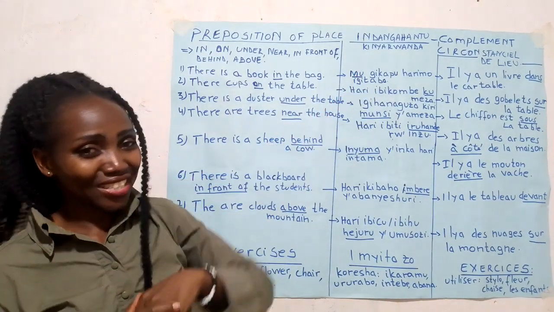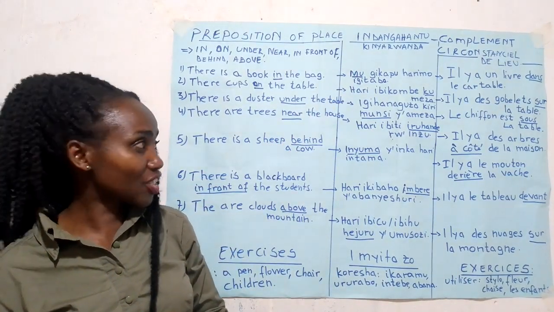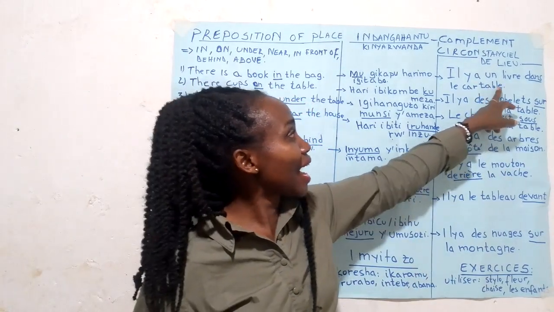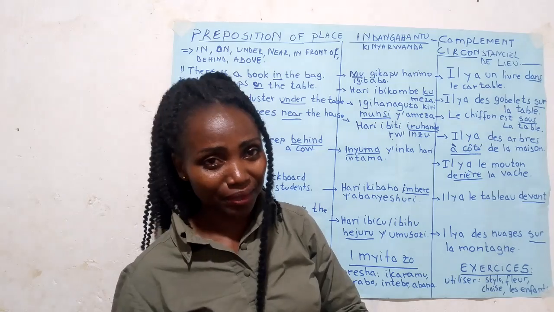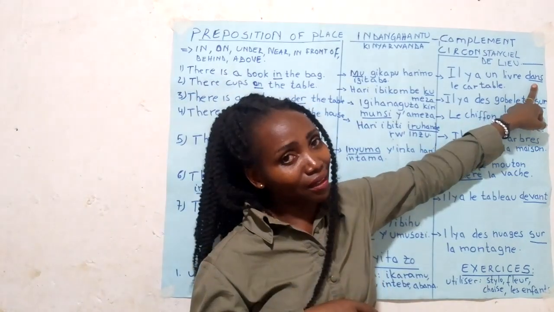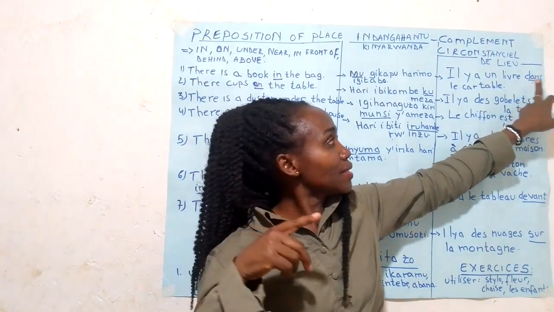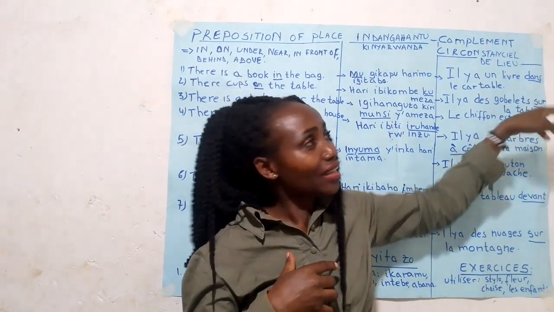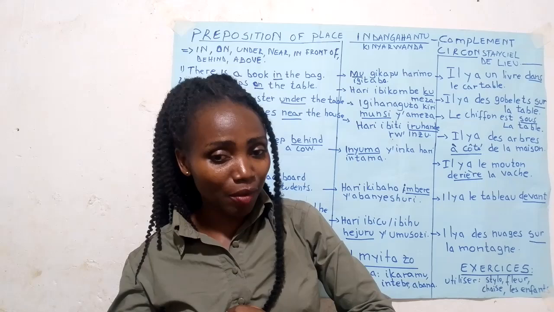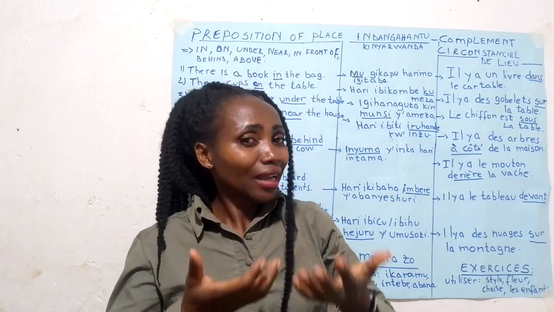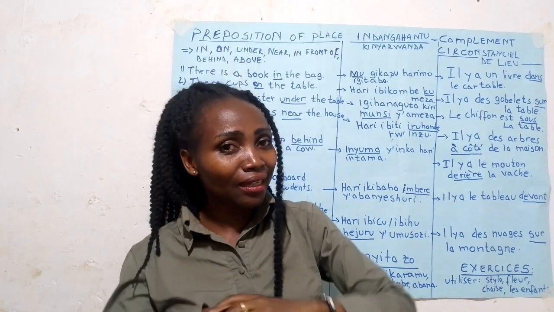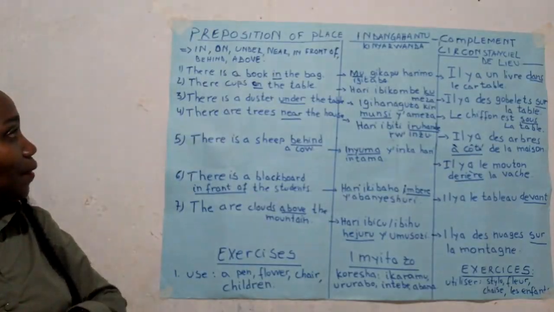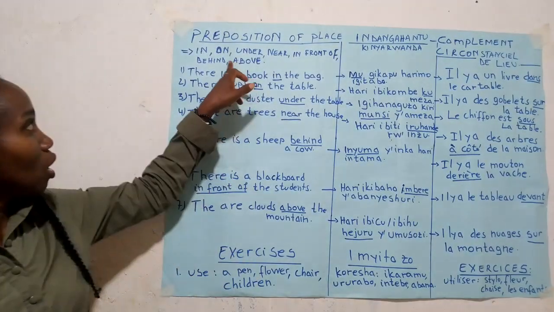So let's see how we can say it in French. Il y a un livre dans le cartable. Dans. In means dans. Are we together? Do you get the point? Il y a un livre dans le cartable. Can you repeat? Thank you so much.